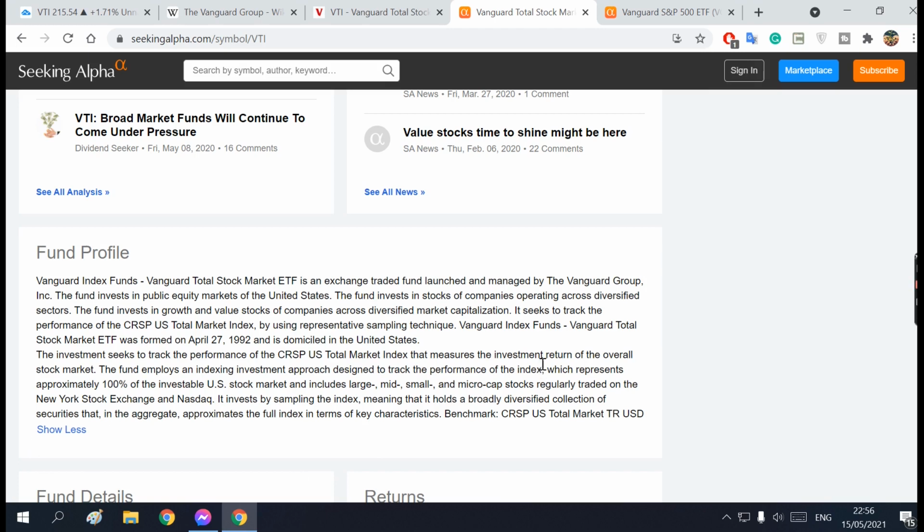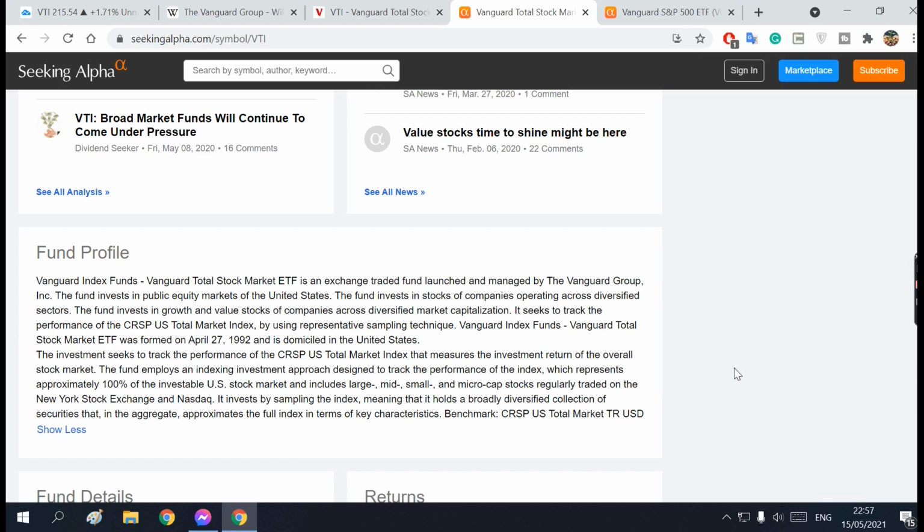The most important phrase is this one: the index represents approximately 100% of the investable US stock market and includes large, mid, small, and microcap stock regularly traded on the New York Stock Exchange and the Nasdaq.